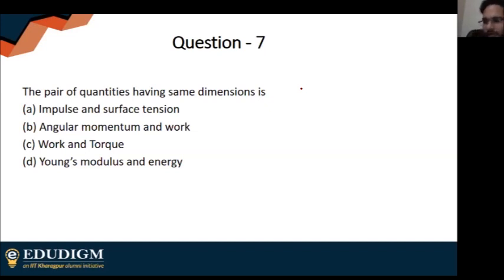Which pair of quantities will have the same... One thing to notice here is I will show you the detailed dimension analysis, but I have been given 8 quantities. Am I going to do the dimensional analysis of each and every quantity? And does it make any sense?